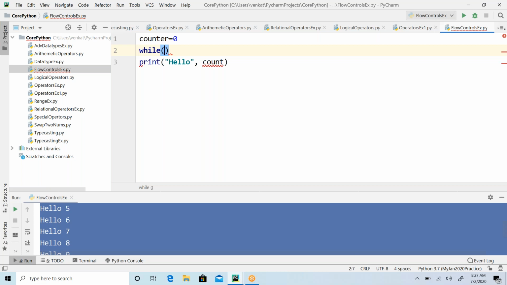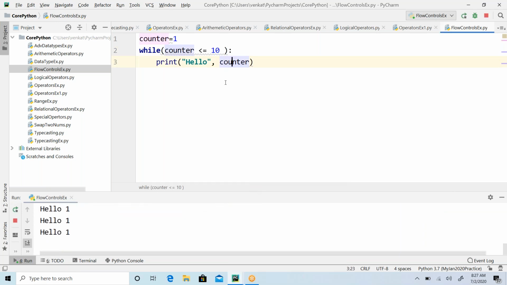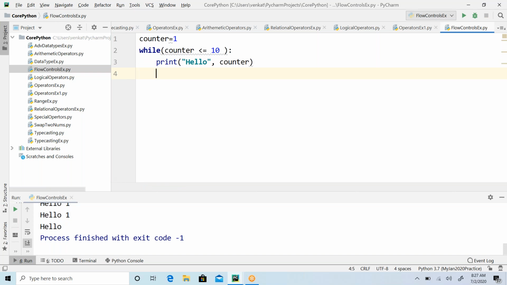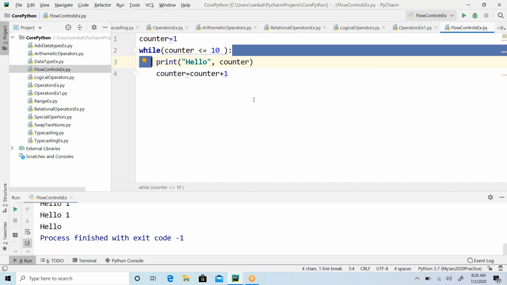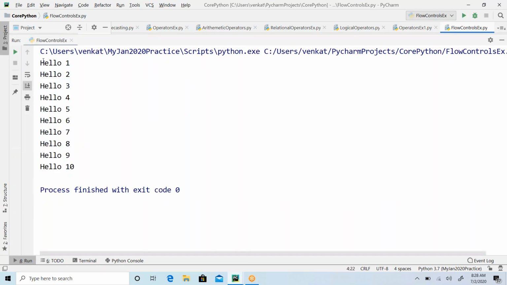So here I am going to execute this line for 10 times. What is my counter value here, I'll keep it. Now how many times is it going to print? It is going to print 10 times, not one time. Okay, I'm sorry, I need to increase my counter value every time. Don't worry if you don't understand anything, because first you understand the concept, then we can understand the syntaxes and all. So now how many times is it going to print, guys? 10 times. See that output, hello, 1 2 3 4 5 6 7 8 9 10.